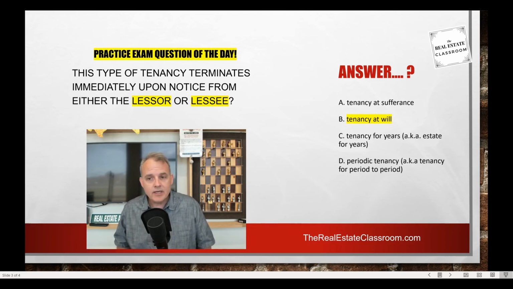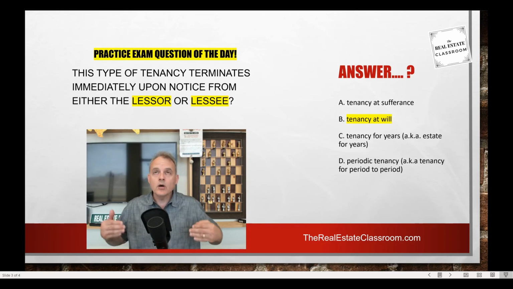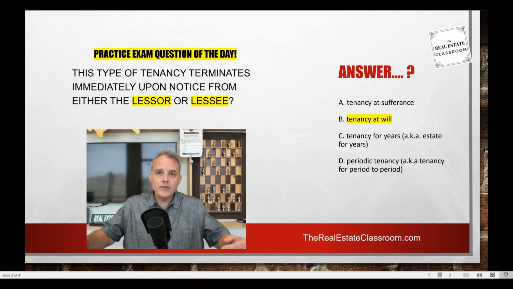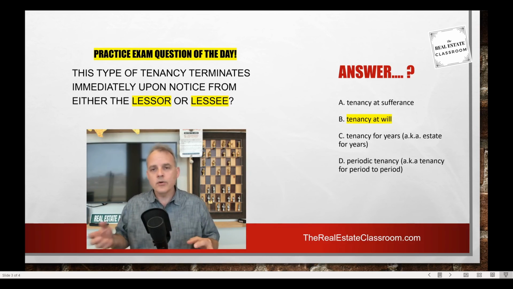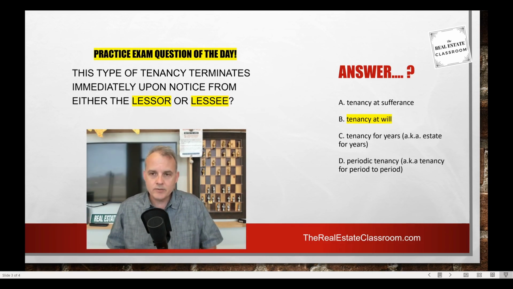Now, if it's a periodic quarterly tenancy situation, then with proper notice or each quarter, the lease agreement is reaffirmed and it starts over again. And it still would require the landlord or the tenant to give proper notice at the end of that period for the lease agreement to expire.